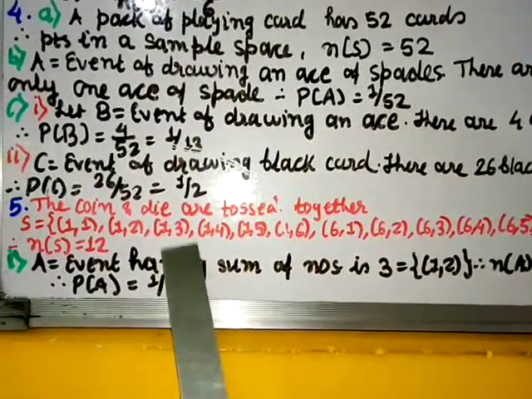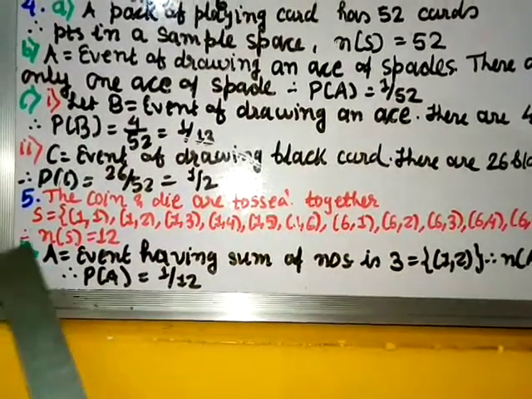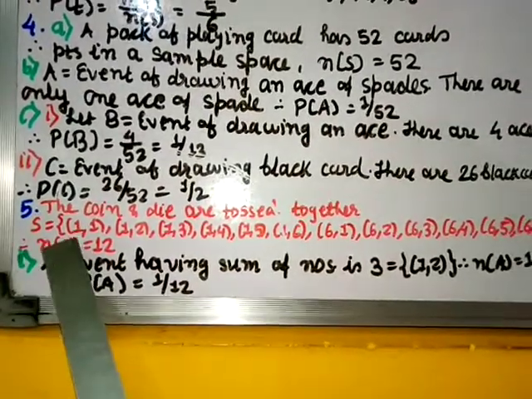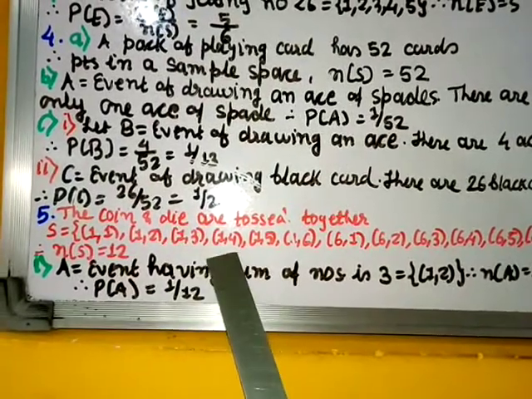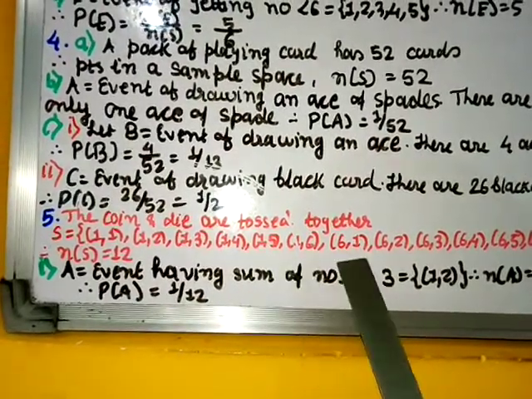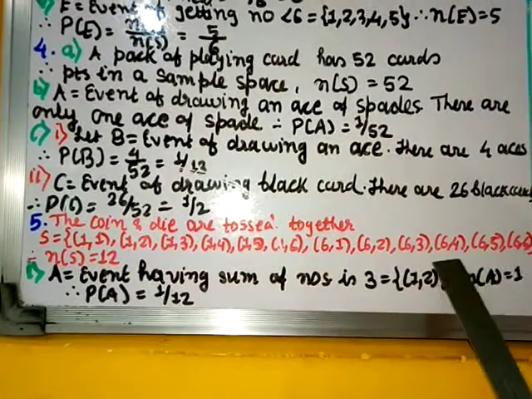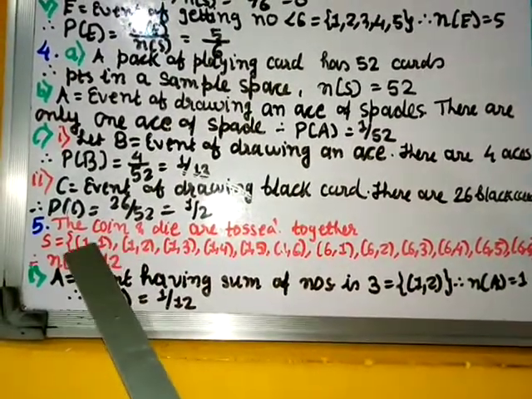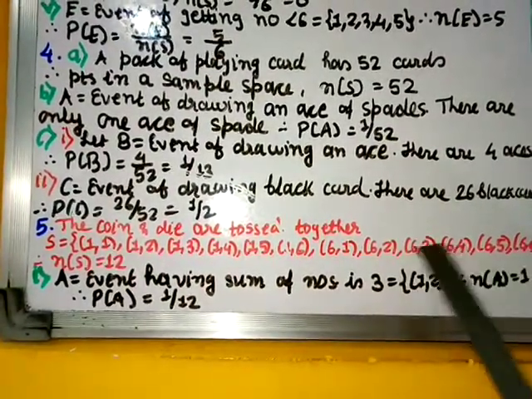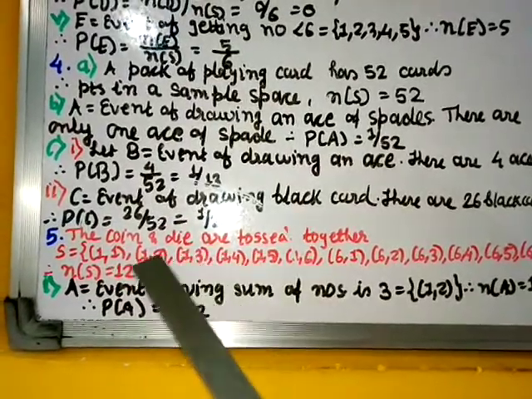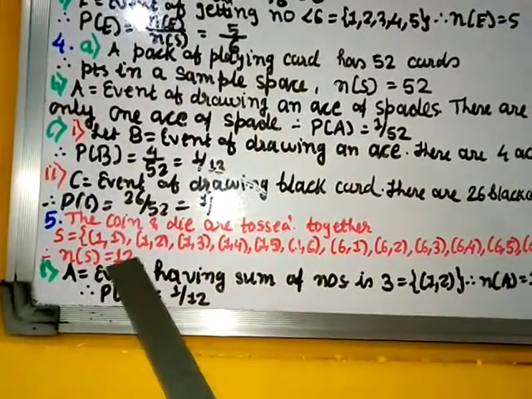The coin and die are tossed together, right? So that sample space S will be (1,1), (1,2), (1,3), (1,4), (1,5), (1,6), (6,1), (6,2), (6,3), (6,4), (6,5), (6,6). That means how many number of elements are there? 1 2 3 4 5 6 7 8 9 10 11 12. So the number of elements in the sample space is 12.